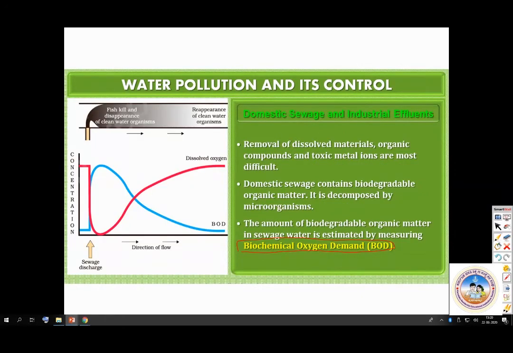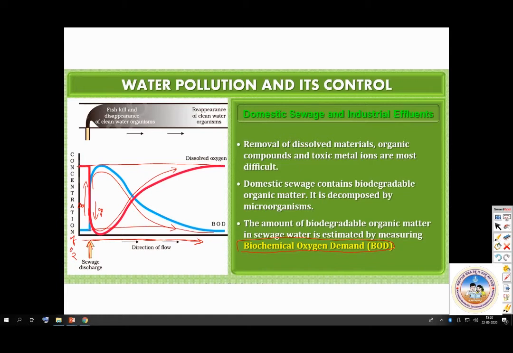This is the concentration of oxygen. This is the direction of flow. When the water is flowing from this direction, if we add sewage here, what will happen? The dissolved oxygen will come down. So it is coming down. And the BOD will go up. The oxygen demand will go up and oxygen will come down. As the water flows, what will happen? It will rise like this and go like this, whereas this one will fall again. So they'll come back to normal. Can you see here? So flowing water does not hold much of the pollutants over a longer range.